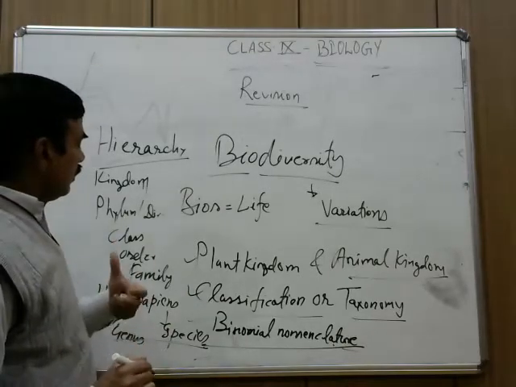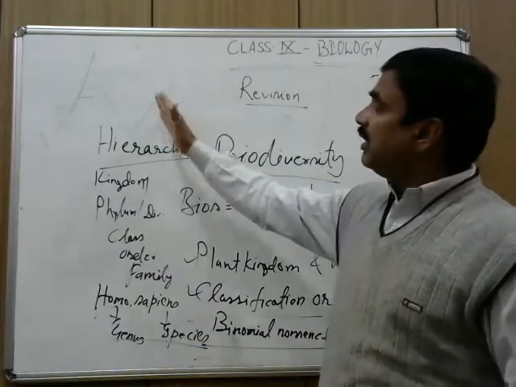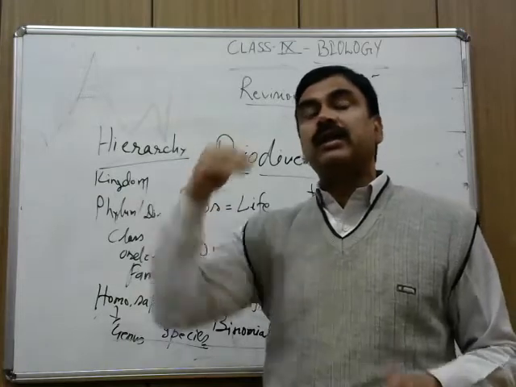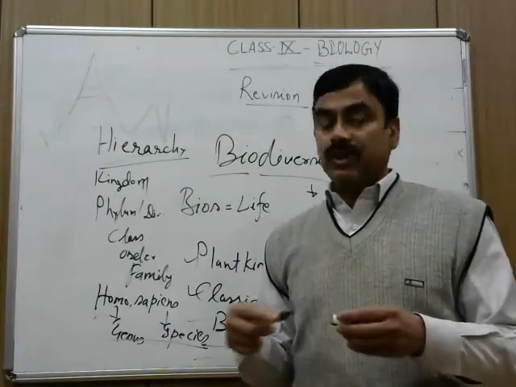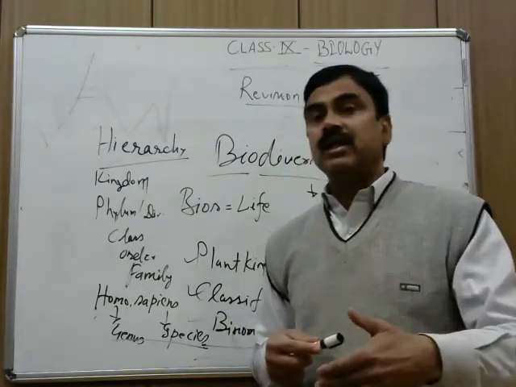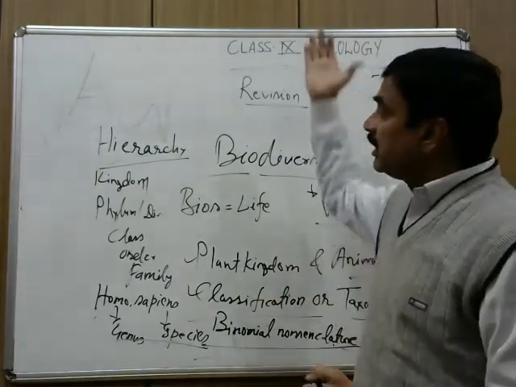Okay? When you start the hierarchy, it is like when you write your address: you write your name and then the house number, then town, then district, then state, and then the country.